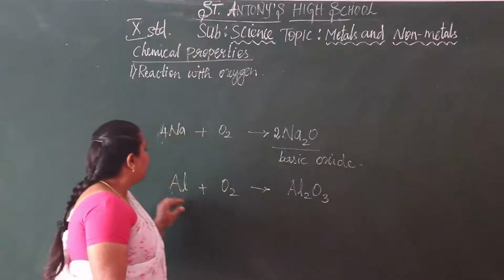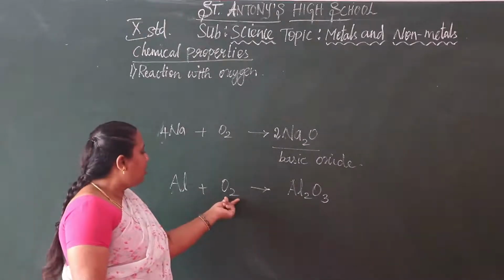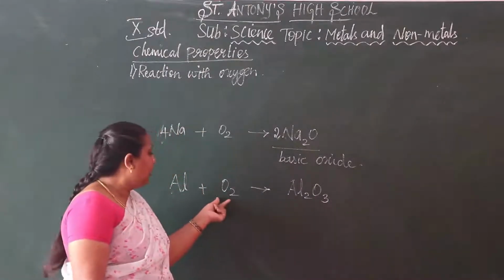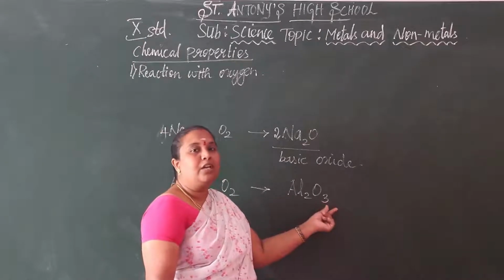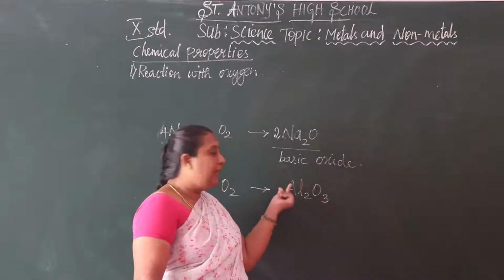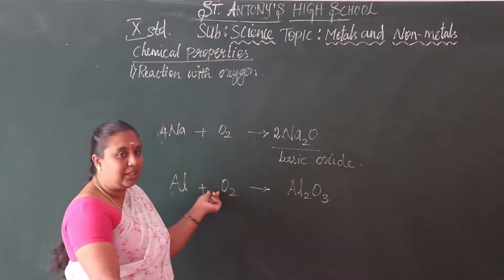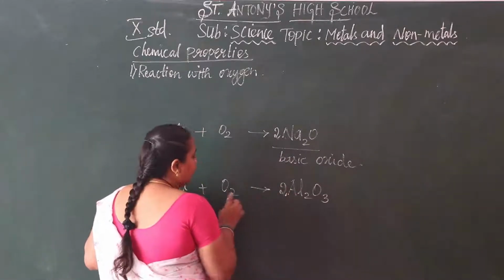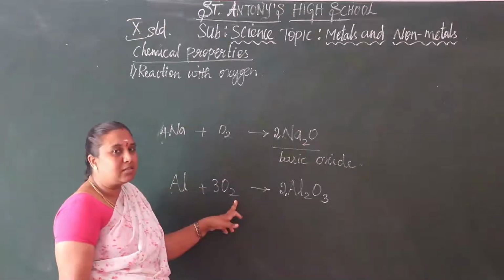Next, let us see whether this is balanced or not. Here oxygen is 2, here oxygen is 3. They are different numbers, here it is an even number, here it is an odd number, so we can't balance it directly. We should take the number 2 here, 2 3s are 6. Here we can take 3, 3 2s are 6. So here 2 3s are 6 and here 3 2s are 6. Now the oxygen atoms are balanced.